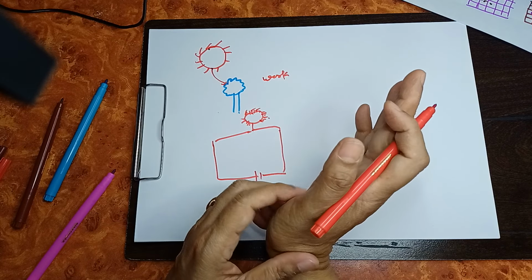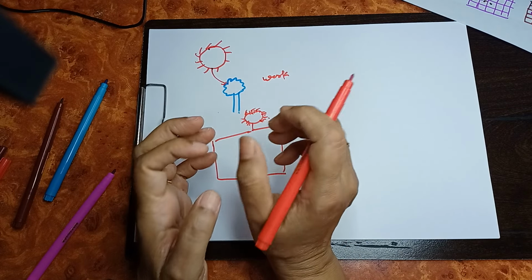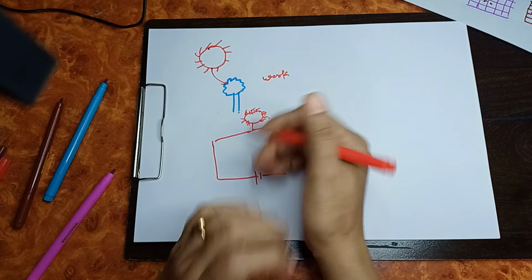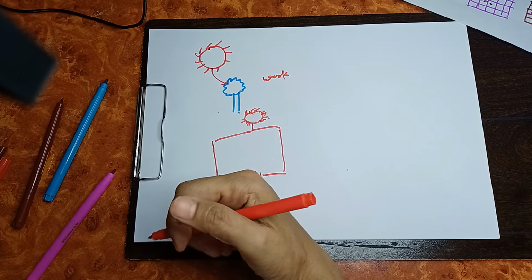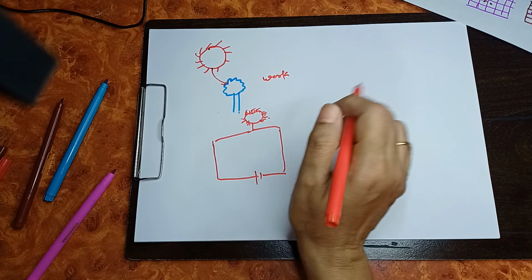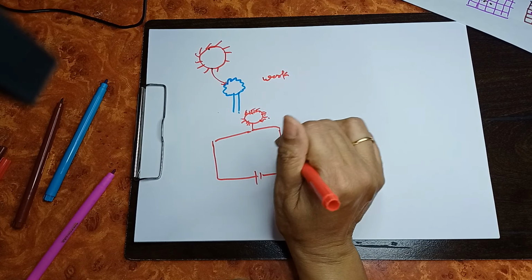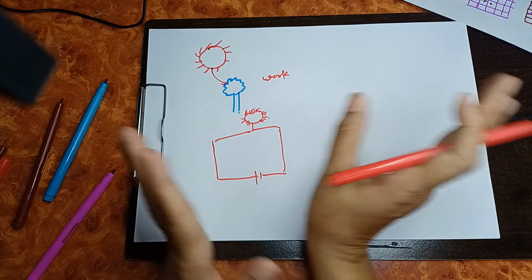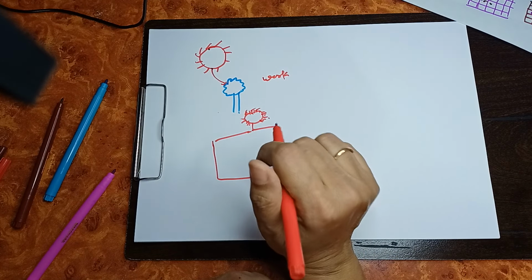So all of us, all the animals, human beings, are nothing but entropy generating machines. Through all our work, we are increasing the disordered or scattered form of energy, which is not usable. That means the entropy of the universe is continuously increasing. And one day when it reaches the maximum value, equilibrium will be reached, and that will be the thermal death of the universe. There will be no energy which can be used for doing useful work.